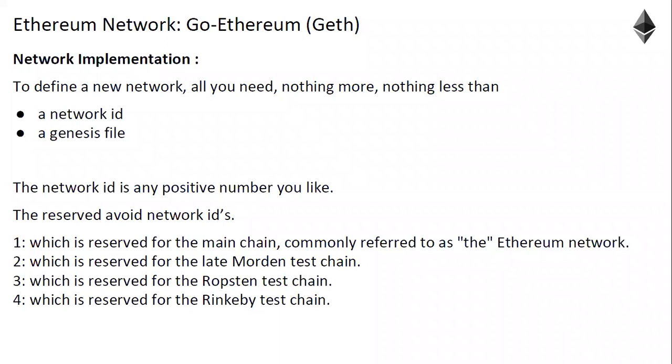Okay, so that is why in a private network you can give your own network ID and your own Genesis file. But if you look at mainnet, the main chain, all those things are defined by the protocol, so you just need to connect as a node, that's it. You can't create a whole network.